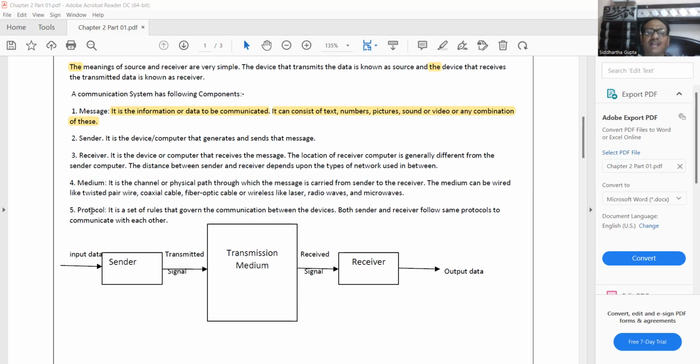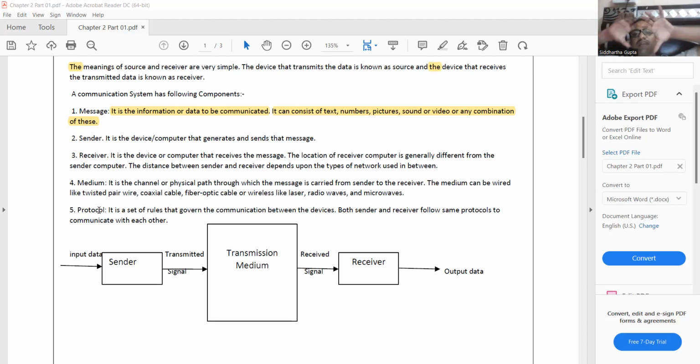And the last is the protocol. You know that protocols are the set of rules through which two devices can communicate with each other. You know that the HTTP protocol stands for hypertext transfer protocol. We will discuss protocols later on, but for now you have to understand that a protocol is a set of rules through which two devices can communicate. If my computer accepts the internet and your device does not, we will not be able to share the data.